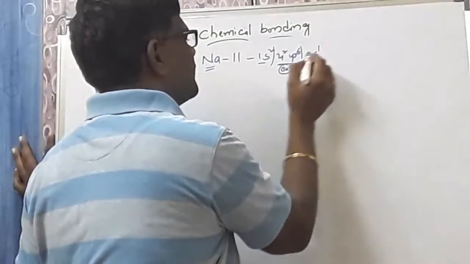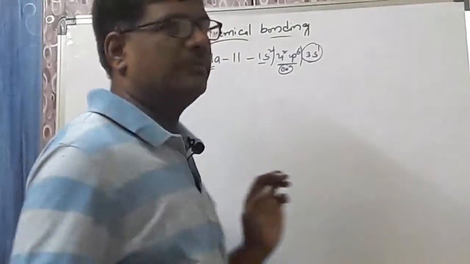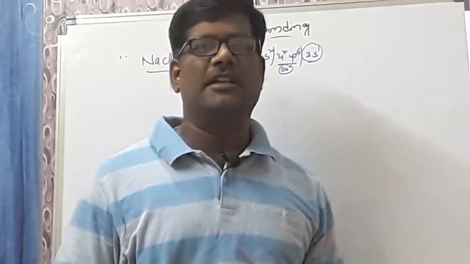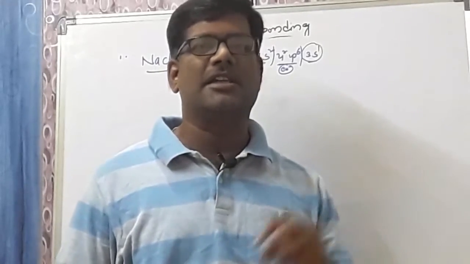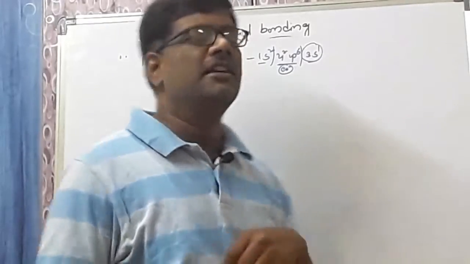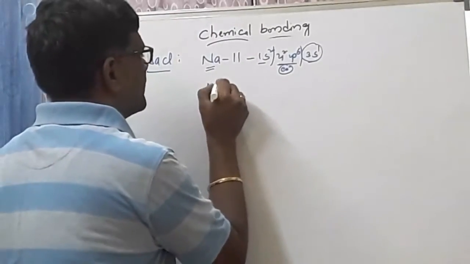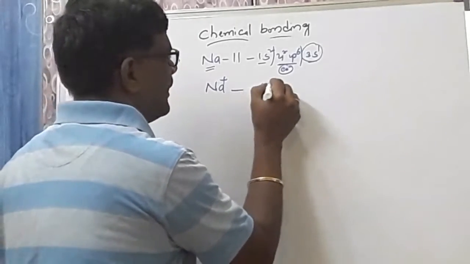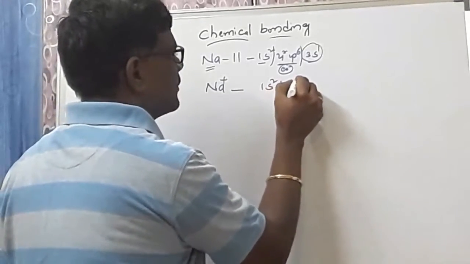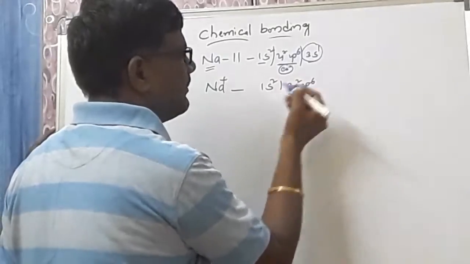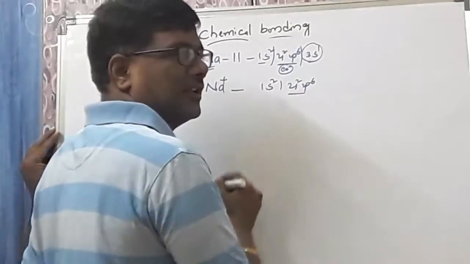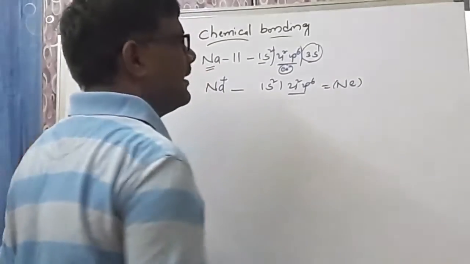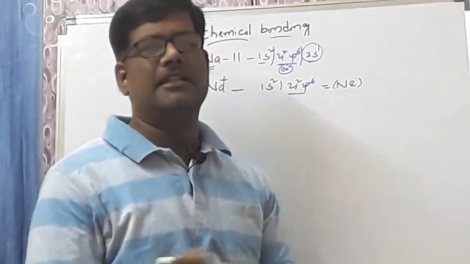Ultimately, sodium loses the valency electron. Whenever any atom loses an electron, immediately it gives a positively charged ion, which is called the cation. Sodium loses one electron and immediately forms the Na plus ion, whose electronic configuration is 1s2, 2s2, 2p6. Ultimately, it has 8 electrons in the valence shell, and it gets the nearest noble gas configuration. That element is called neon. It gets the neon configuration.